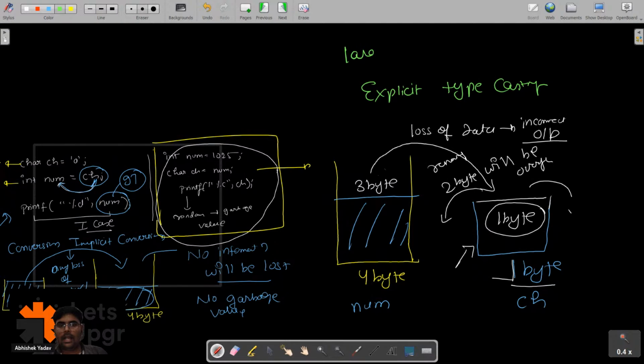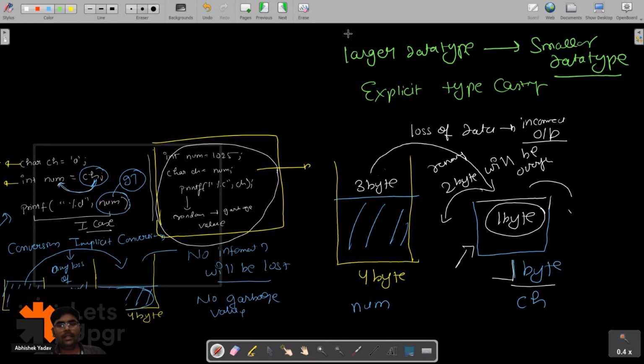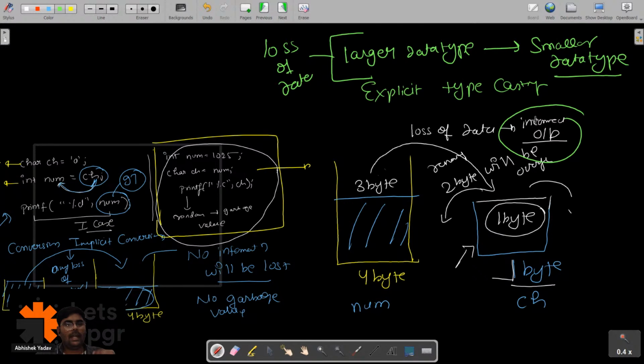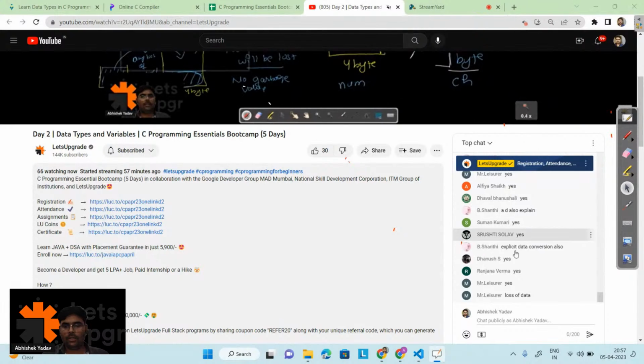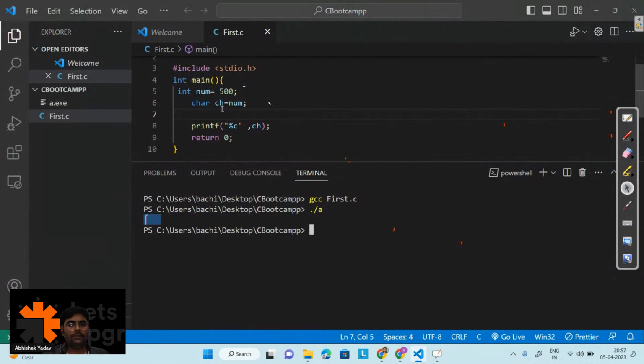When I am transferring data from a larger data type container to a smaller data type container, there will be loss of data and you will get some incorrect output on the output screen. So basically we have to do explicit typecasting. How can I do explicit typecasting, let's understand that also. When I'm transferring the data here at line number 6, I will write a round bracket.